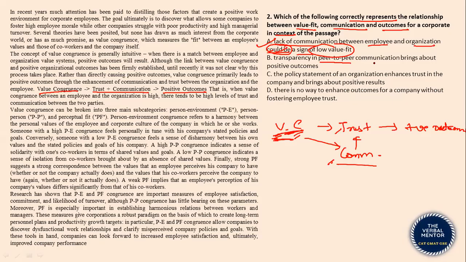Option B, transparency, or we can say trust and communication, in peer-to-peer communication leads to positive outcomes. This trust and communication is between employee and company rather than among employees. So peer-to-peer communication is not being talked about. Communication between organization and an individual is being talked about. Option B is out.